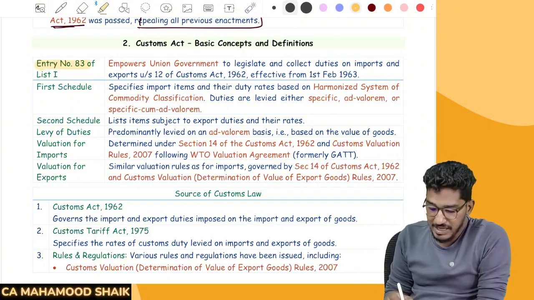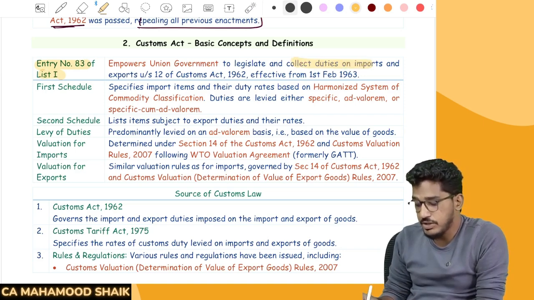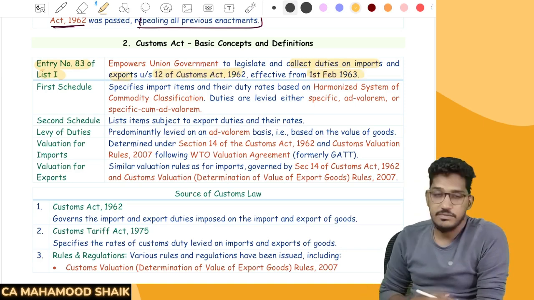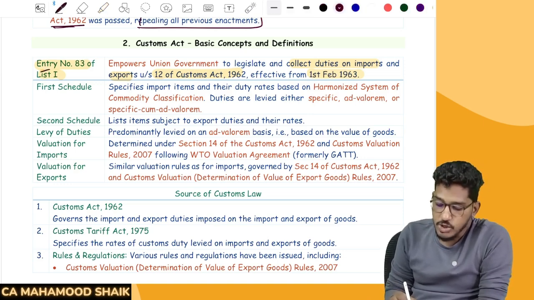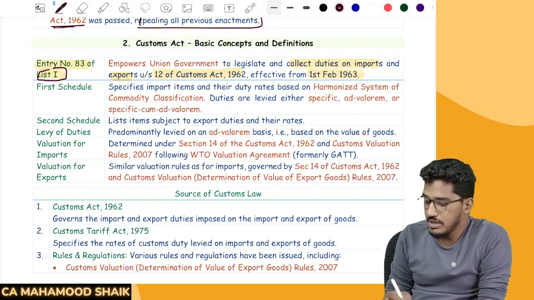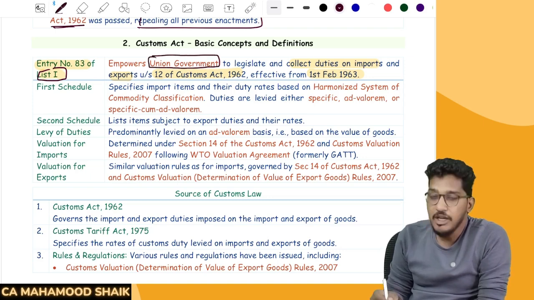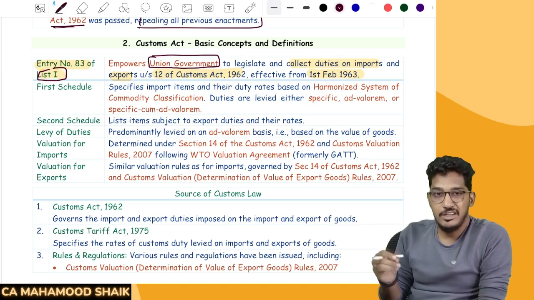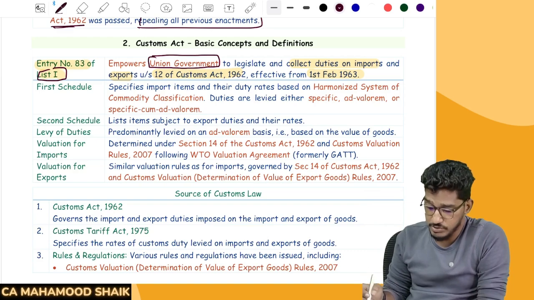If you see here, entry number 83 of list 1 empowers the union government to legislate and collect duties on imports and exports under section 12 of the Customs Act 1962, effective from 1st of February 1963. So as a part of that entry in the constitution, the government has reserved the power. Which government? The central government. So customs duty is imposed, levied and collected by the central government. By way of entry number 83, list 1, they have reserved the power to collect customs duties on imports as well as exports.